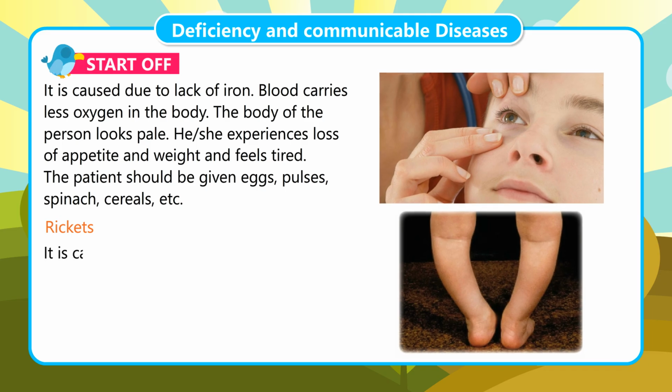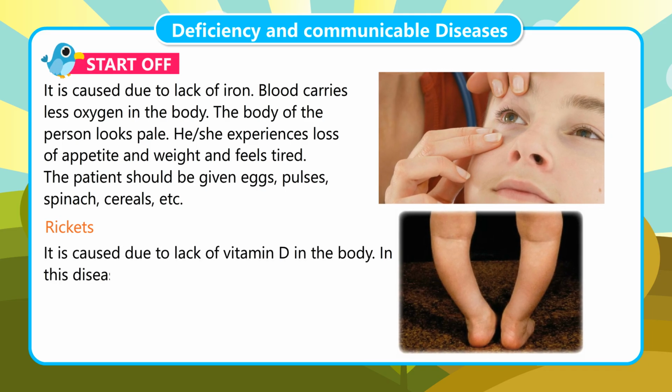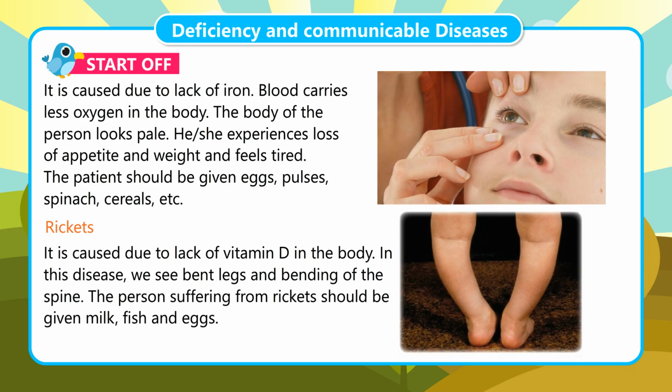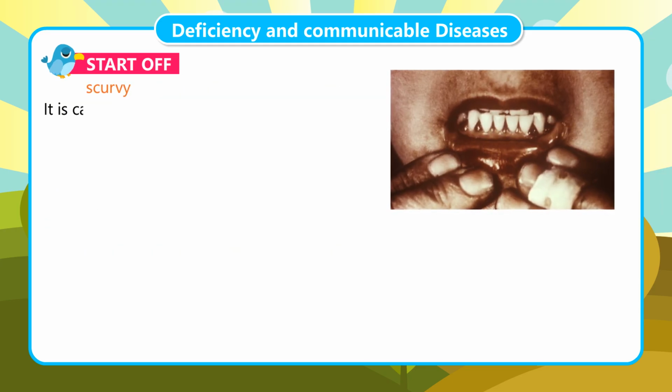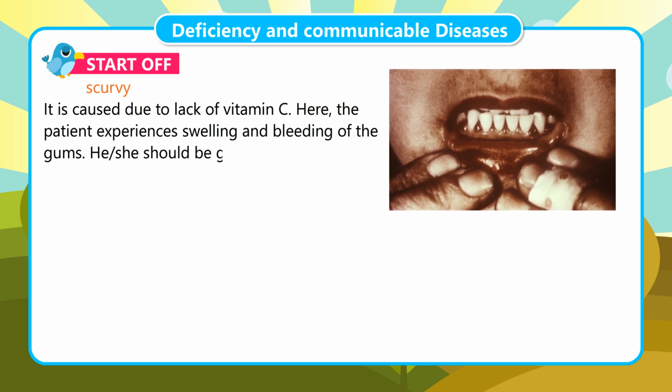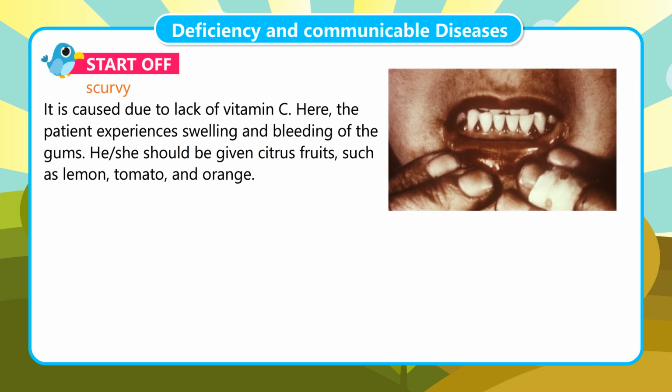Rickets. It is caused due to lack of vitamin D in the body. In this disease, we see bent legs and bending of the spine. The person suffering from rickets should be given milk, fish and eggs. Scurvy. It is caused due to lack of vitamin C. Here, the patient experiences swelling and bleeding of the gums. He/she should be given citrus fruits, such as lemon, tomato, and orange.